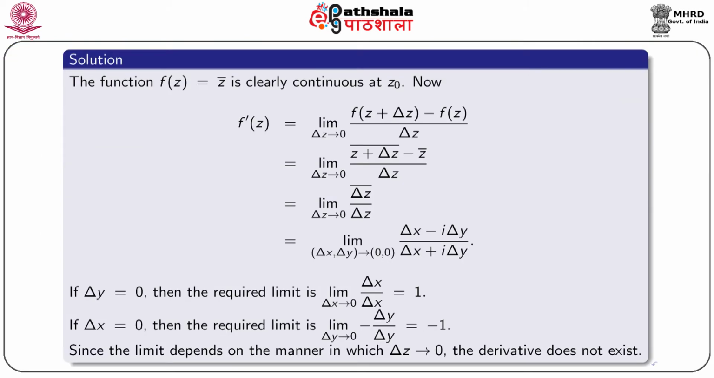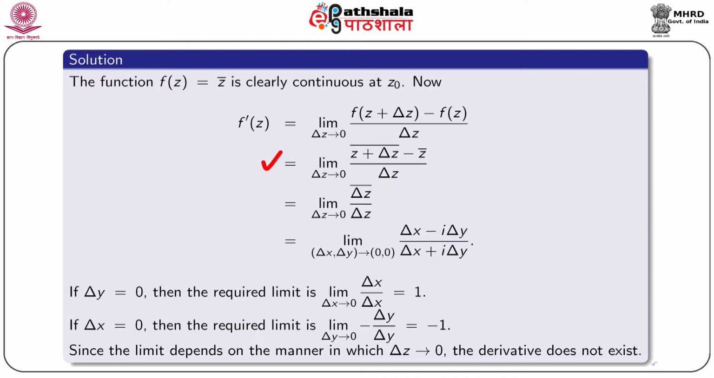So, here the function f(z) = z conjugate = x − iy is clearly continuous at the point z0. Now, f'(z) = limit as Δz tends to 0 of [f(z + Δz) − f(z)] / Δz, and putting the value of f(z) we see that this is equal to